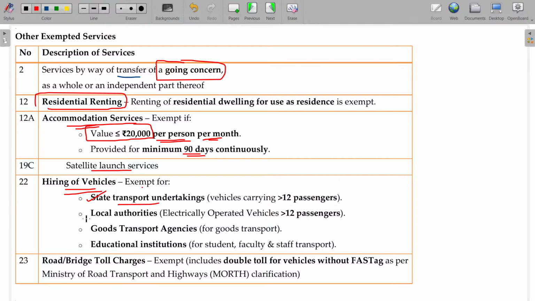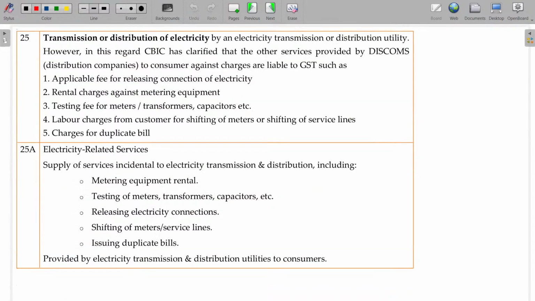Exempt for state transport undertakings, local authorities, GTA, education institutions. Here it should be carrying more than 12 passengers. Road and bridge toll charges: for that, GST will not be applicable. And transmission and distribution of electricity. Any amount charged for transmitting the electricity, GST is not applicable. Electricity related services, whatever it may be, supplying the electricity, shifting the meter, for that GST is not applicable.